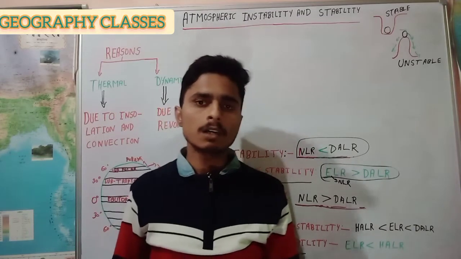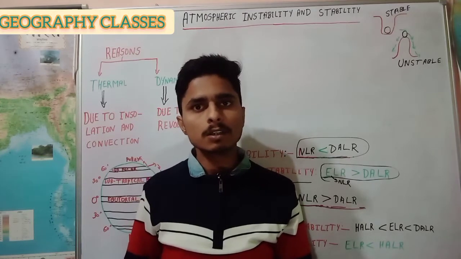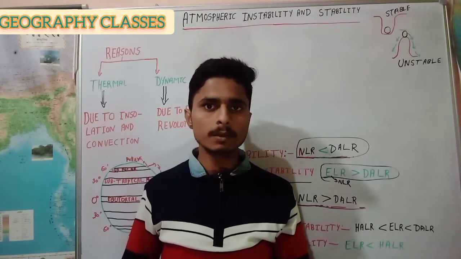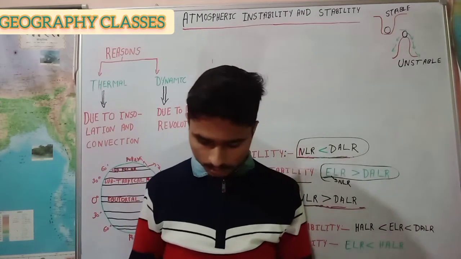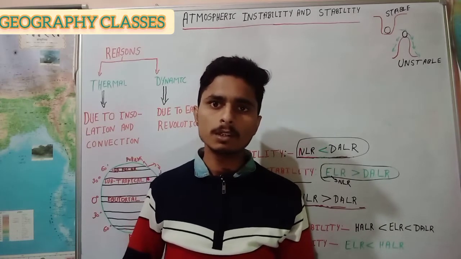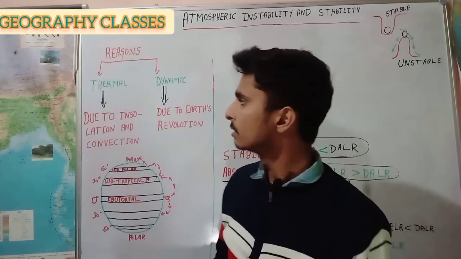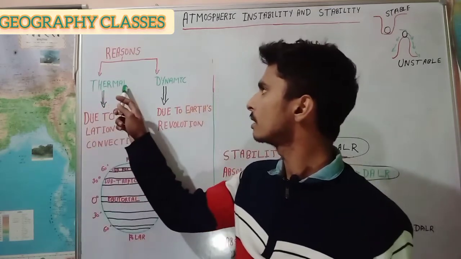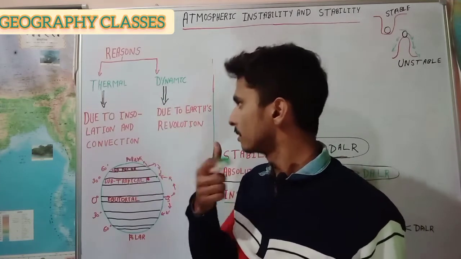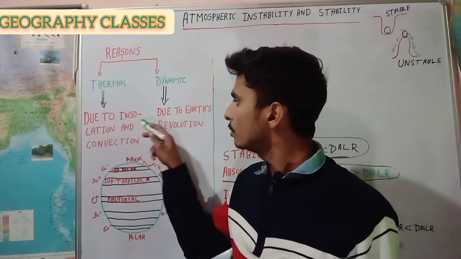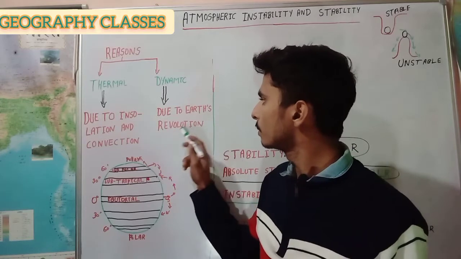And if we talk about unstable air and stable air, then unstable air undergoes vertical movement and stable air does not undergo vertical movement. Now let's see the reasons for stability and instability. There are two regions of stability and instability: thermal region and dynamic region. Thermal region occurs due to insolation and convection, and dynamic region occurs due to Earth's revolution.